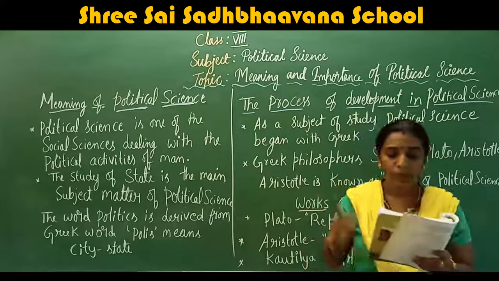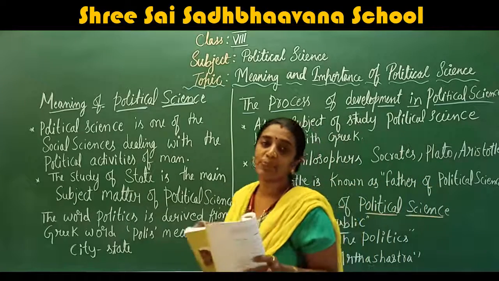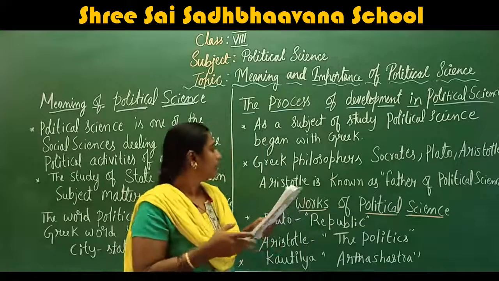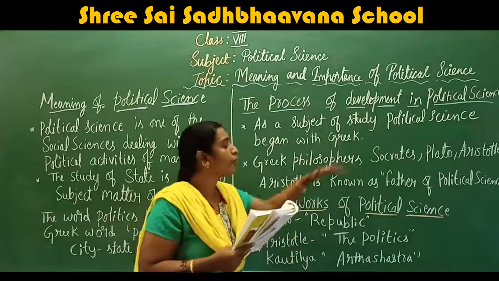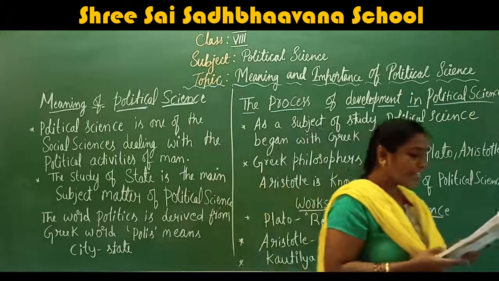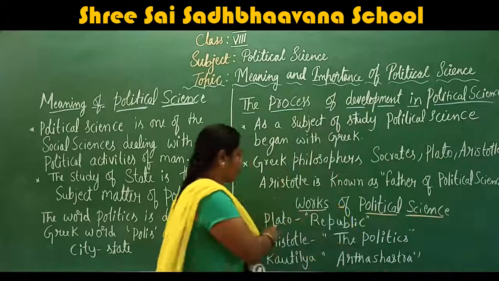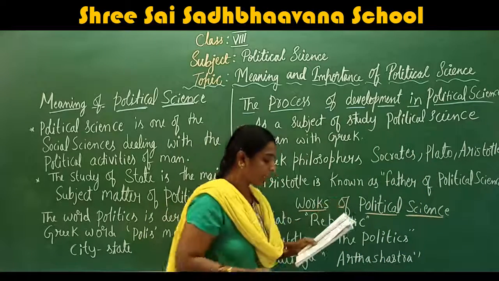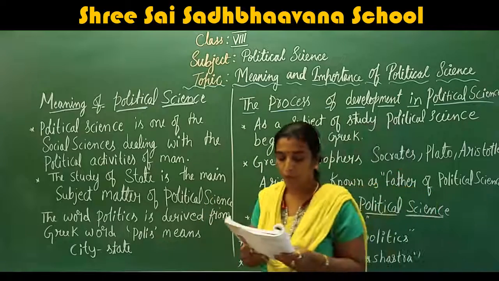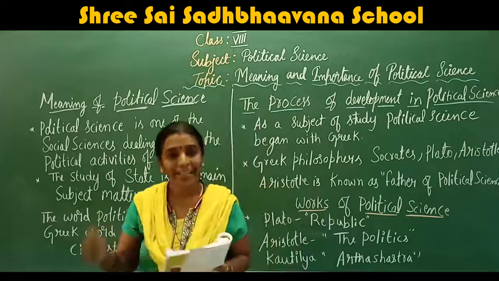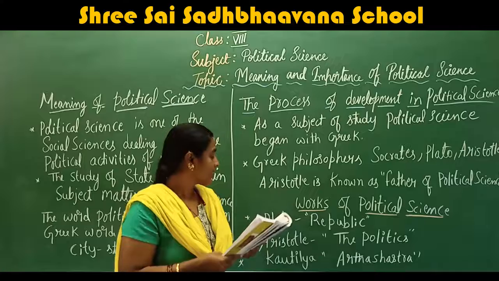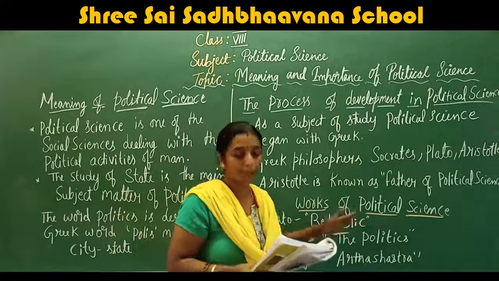Yes. So I said great philosophers like Socrates and his disciple Plato. Plato was a follower of Socrates, and they were great political thinkers. Plato, in his famous book Republic, for the first time discussed the nature and functions of state and government. The nature and functions of the state and government have been discussed in Plato's book, the Republic.